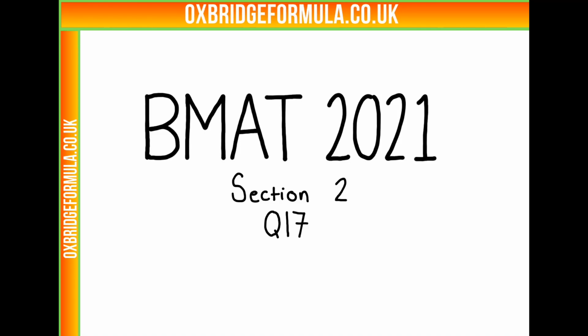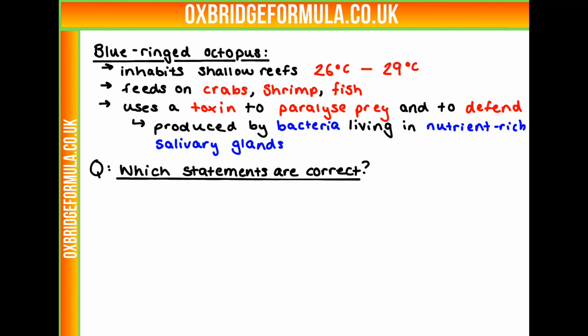This is BMAT 2021, Section 2, Question 17. This question gives us some information on the blue-ringed octopus. We're told that it inhabits shallow reefs with a temperature of 26 to 29 degrees Celsius. It feeds on crabs, shrimp and fish, and uses a toxin to paralyse its prey and to defend itself. And this toxin is produced by a bacteria which lives in a nutrient-rich salivary gland of the octopus. And we have a few statements and we need to work out which ones are correct.